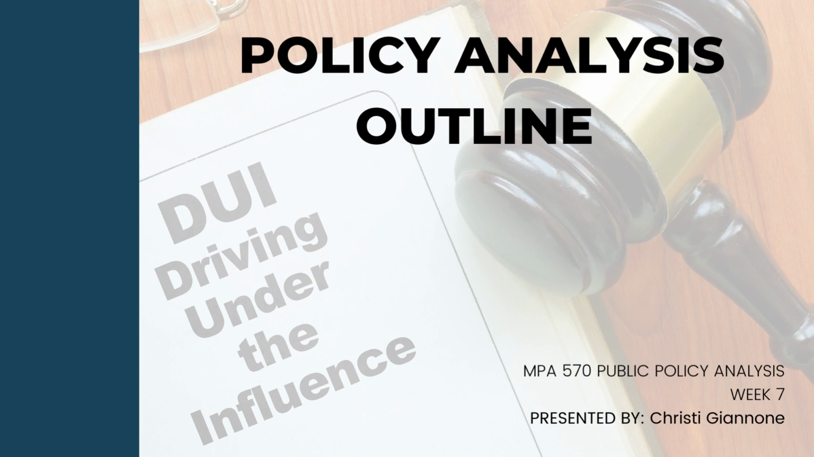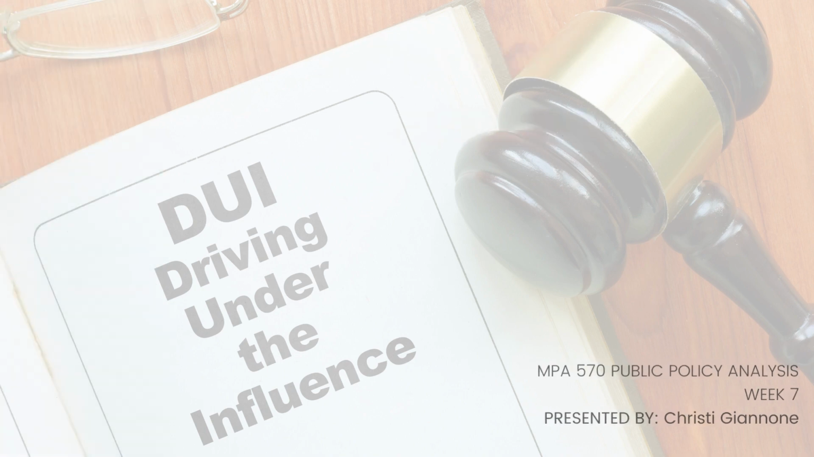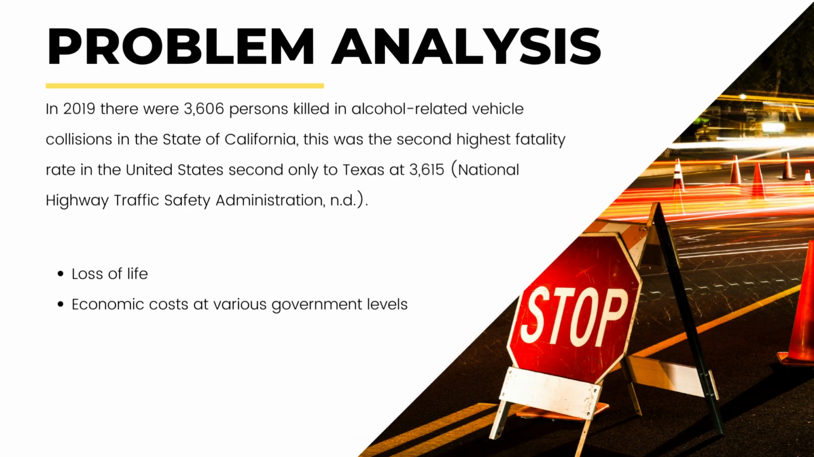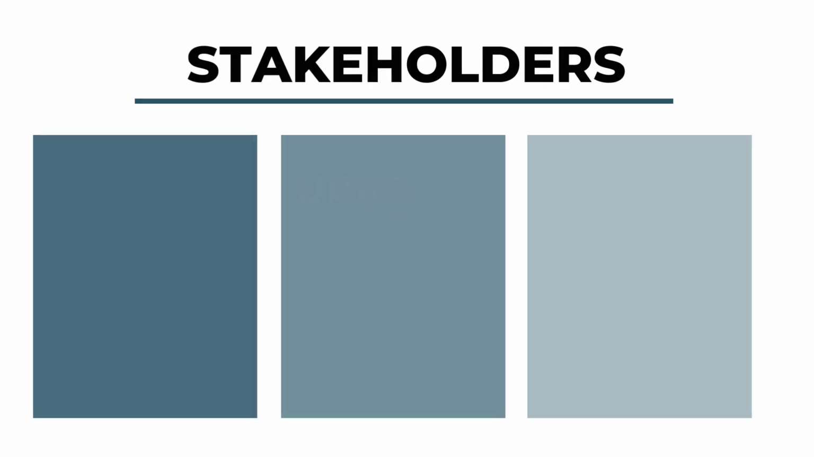This week, we're taking a look at a policy analysis outline in preparation for a critical assignment in week 8. As a reminder, for my problem analysis, I'm taking a look at alcohol related vehicle collisions in the state of California, which not only has negative externalities of loss of life, but various economic costs at different government levels.